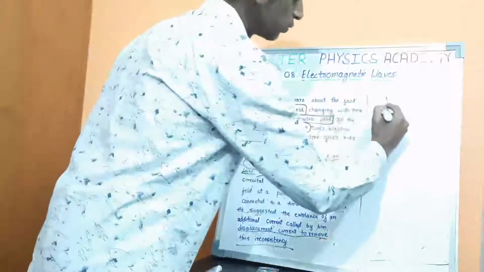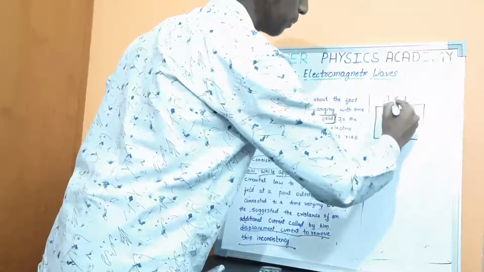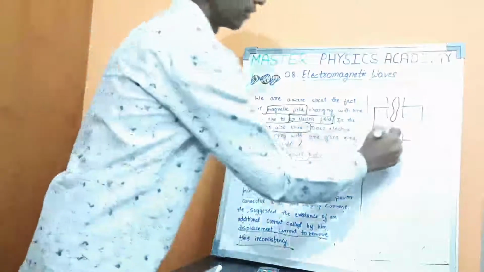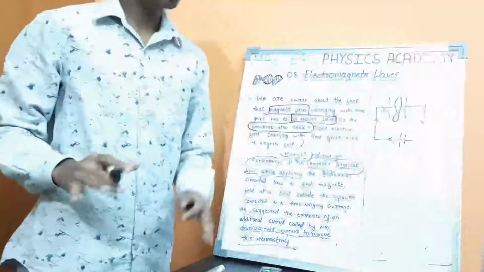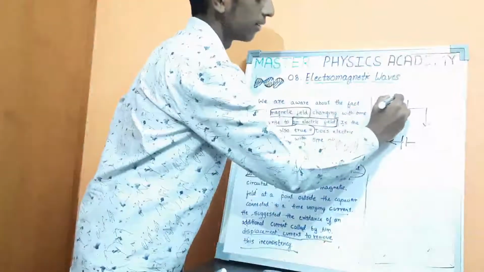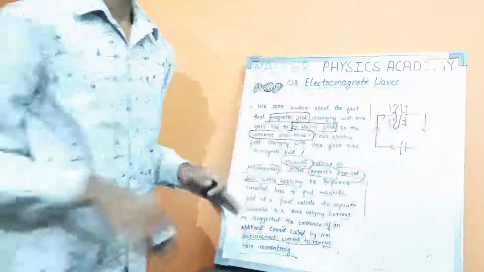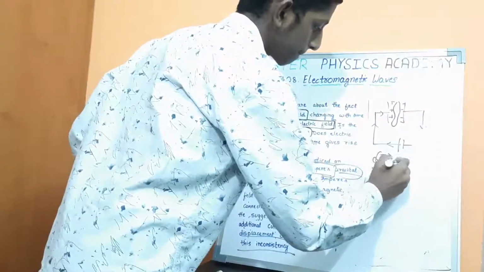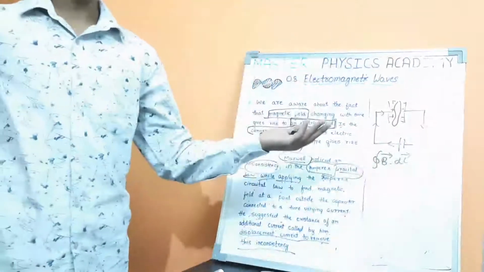Here, Maxwell connected this capacitor to the battery, and he put the loop between the capacitor plates, and when the current is flowing through it, the electric field is changing. Then he observed that B dot dl is equal to, can anyone tell what that is?